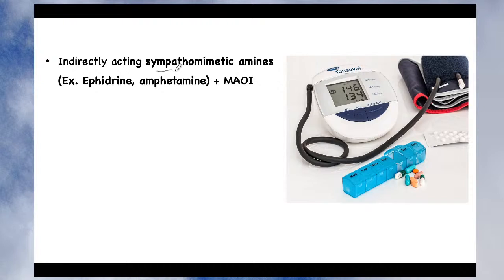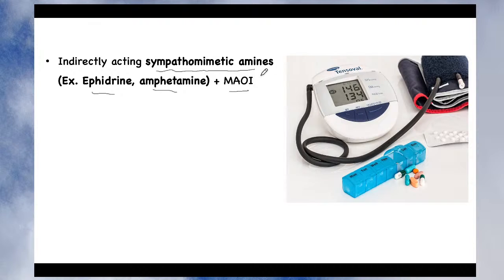What will sympathomimetic amines do? Like ephedrine and amphetamine, these are widely used drugs, right? Ephedrine is widely used. Amphetamine is seen as a stimulant, and a good number of times you are using amphetamine. Now when ephedrine and amphetamine are given along with a monoamine oxidase inhibitor, it will produce the same action as tyramine containing food, because tyramine also produces sympathomimetic action. So ephedrine produces sympathomimetic action.